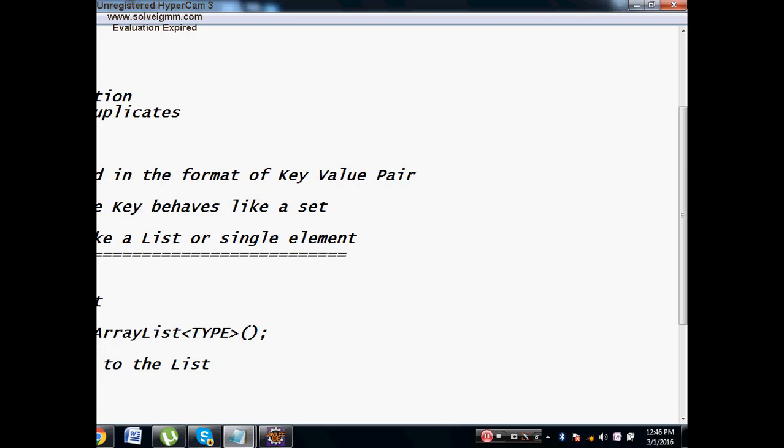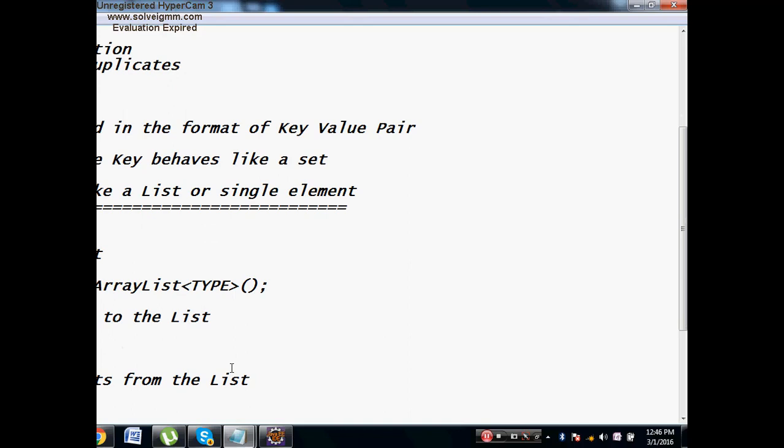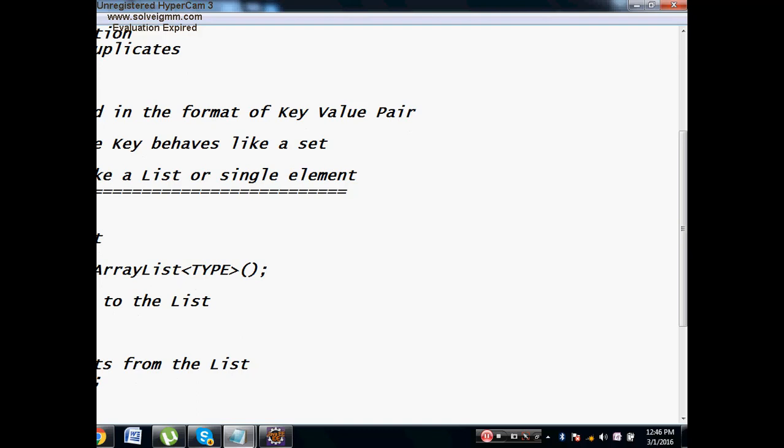Then how to fetch elements from the list? You will say L dot get and pass the element index. Which means, if you want the first element, you will say L dot get of 0. If you want the second element, you will say L dot get of 1. This is how you fetch the elements from the list.